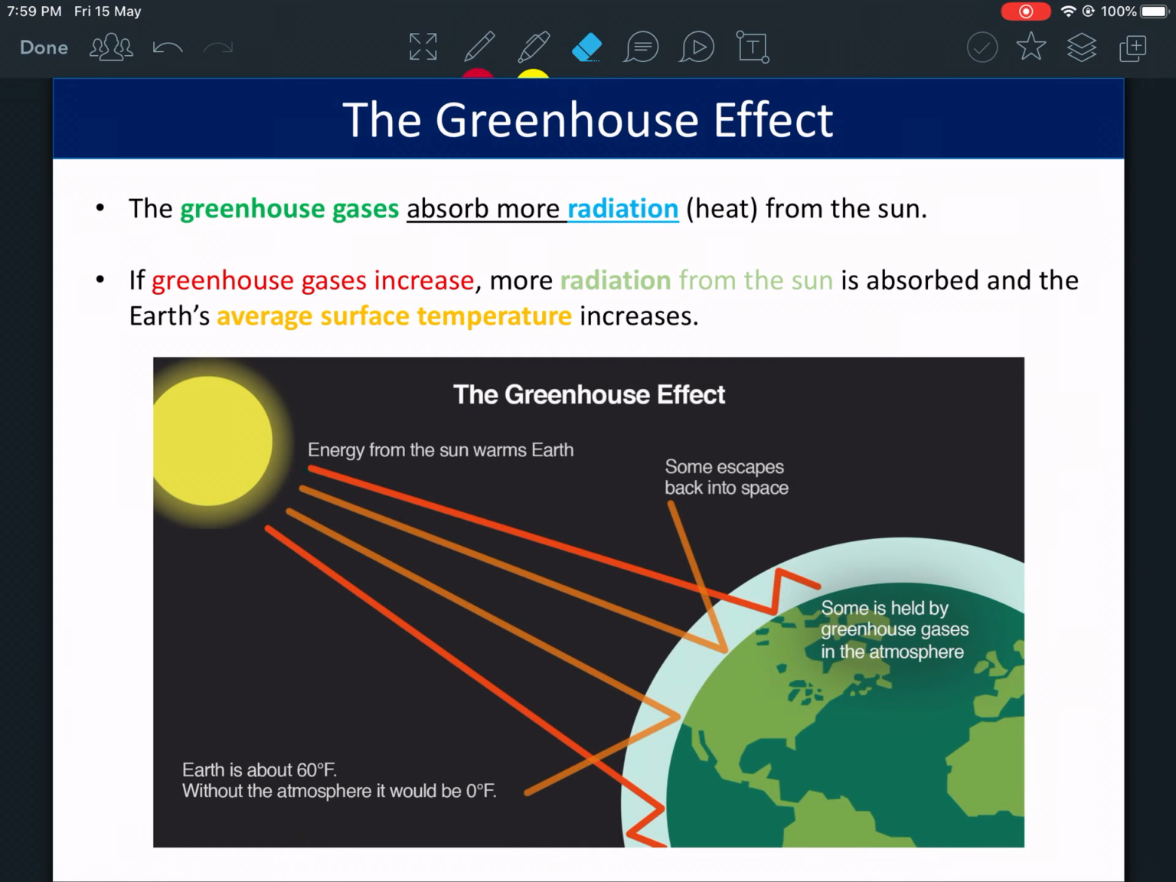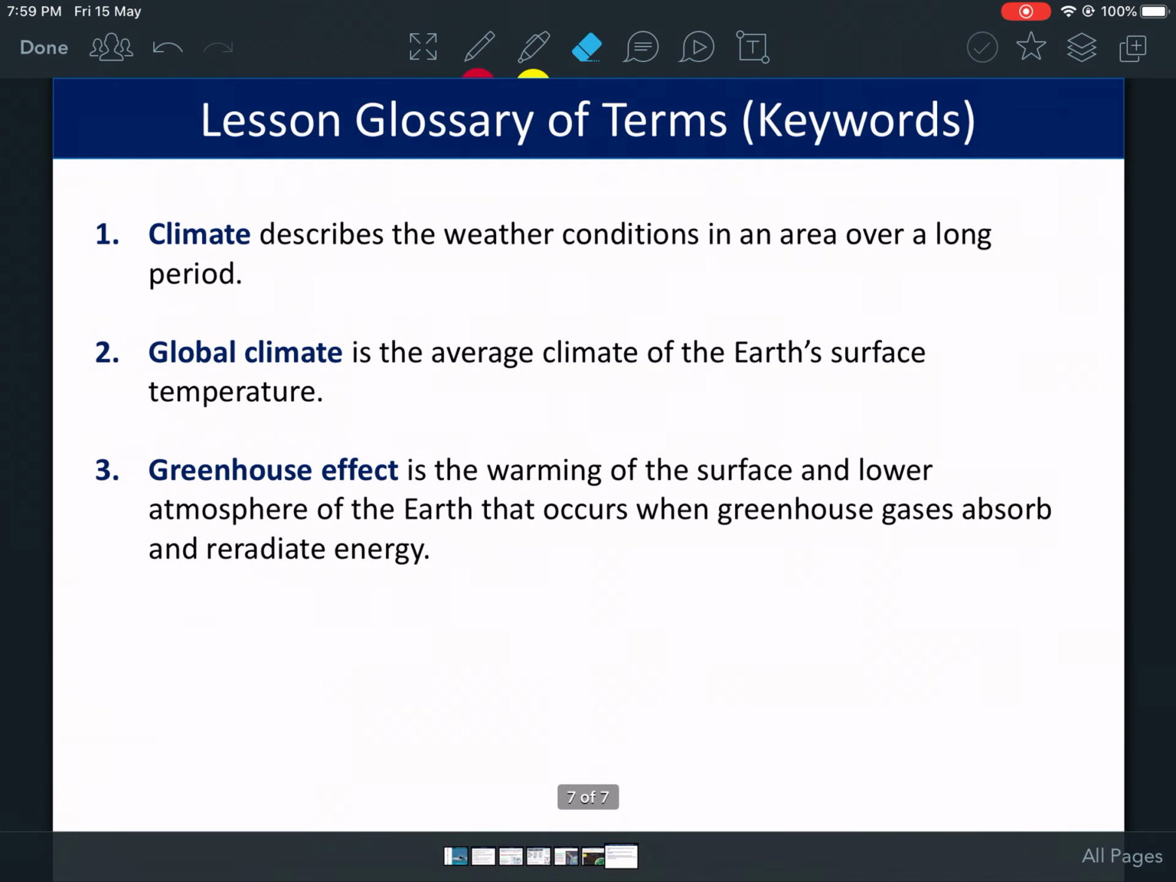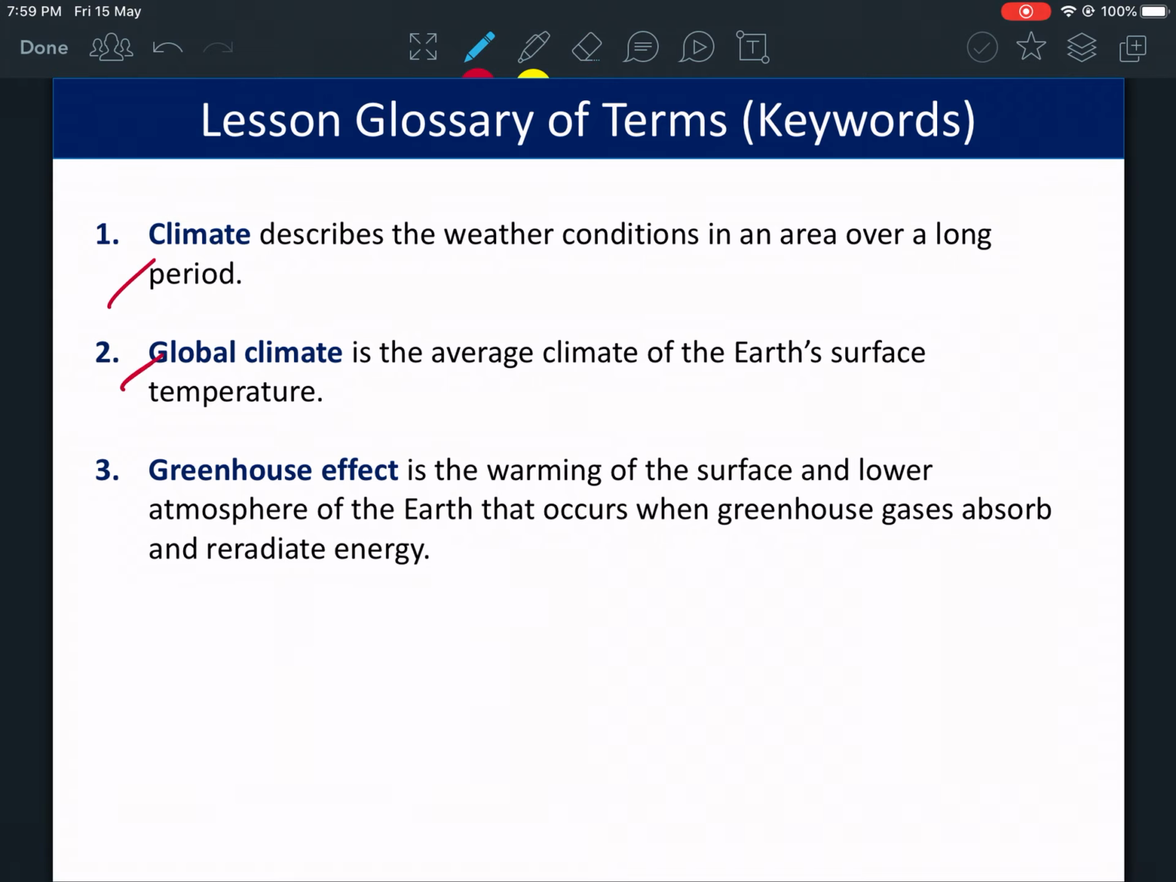So this is what you have to know for today. You have to understand what climate means, what the global climate is, and what the greenhouse gas effect is.